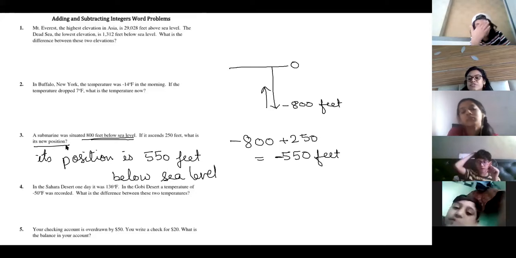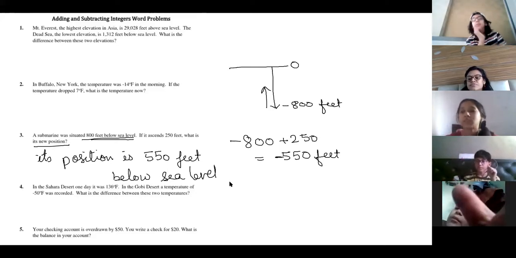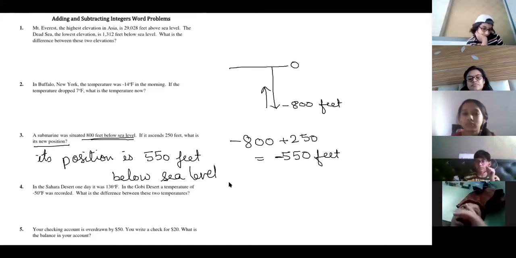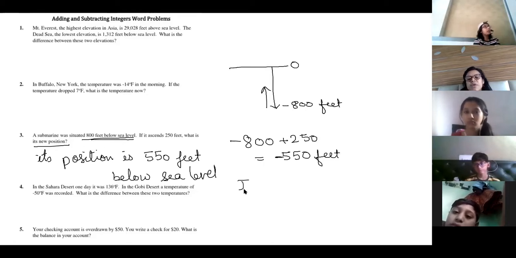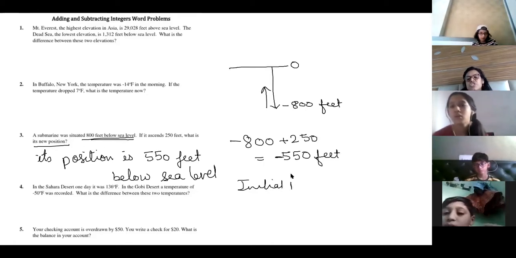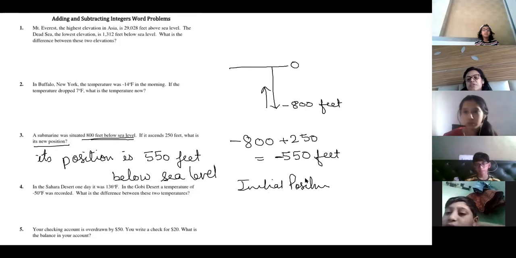Ma'am, I want to ask something. How do you write the statement? This statement you will write: the submarine was situated 800 feet below. So the initial position of the submarine is minus 800 feet. Okay?